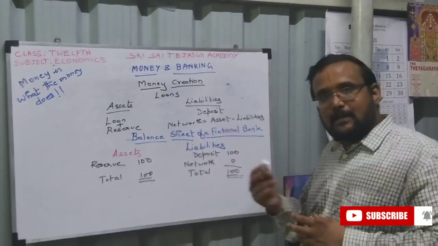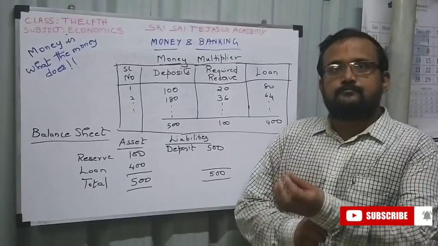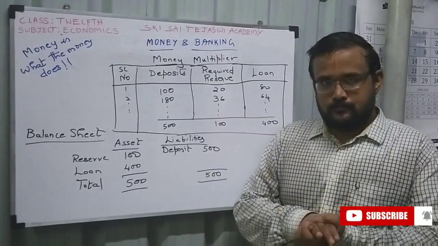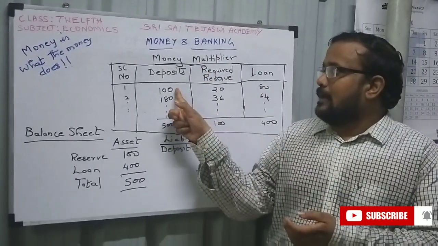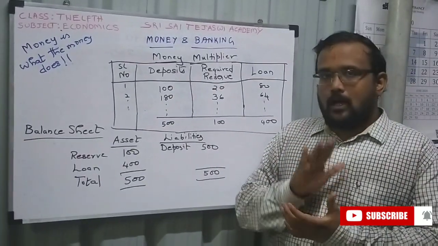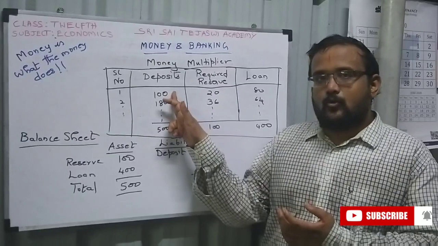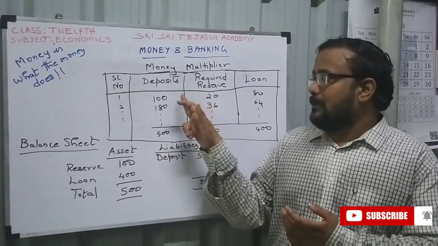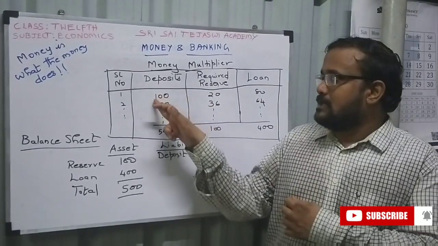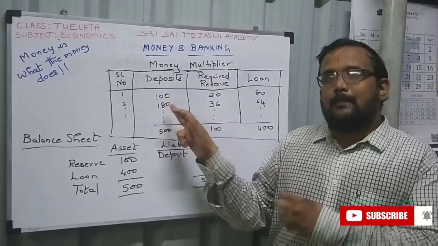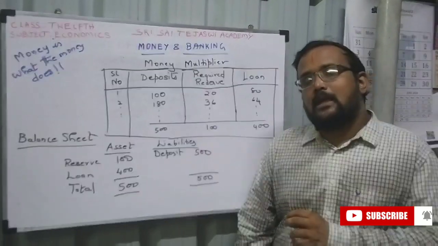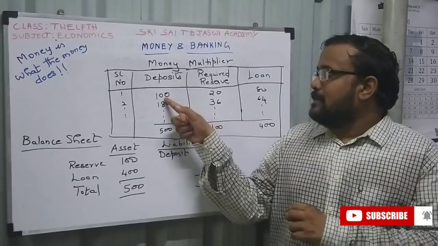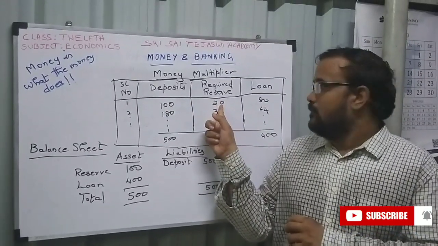Now let us see the money multiplier. Consider an example. You deposit 100 rupees. The bank is required to keep a reserve with the Reserve Bank of India, 20% of what is deposited. Whatever you deposit, the bank will keep a certain amount of money with the Reserve Bank of India. That is called the cash reserve ratio. So 20% of 100 rupees means 20 rupees is the reserve.